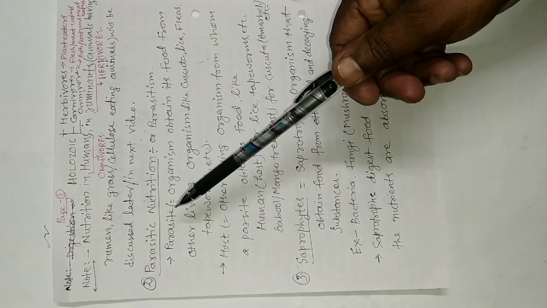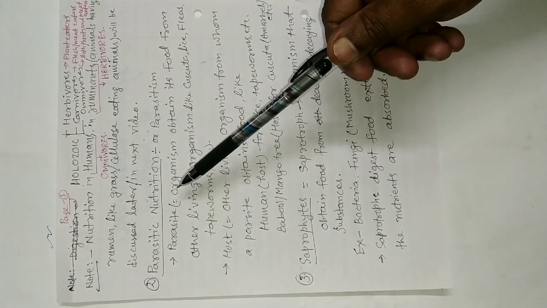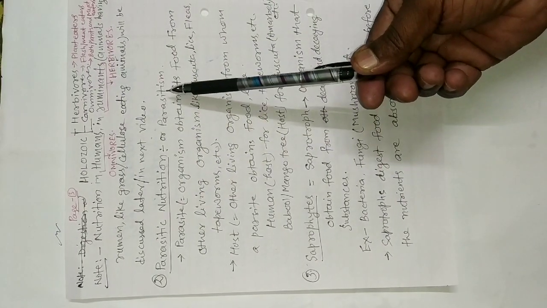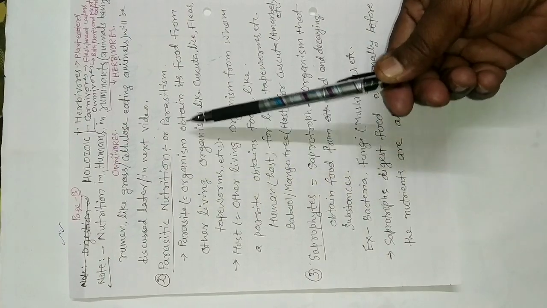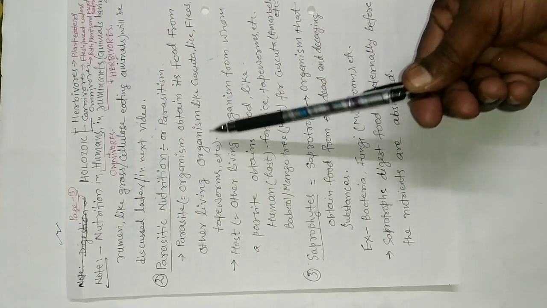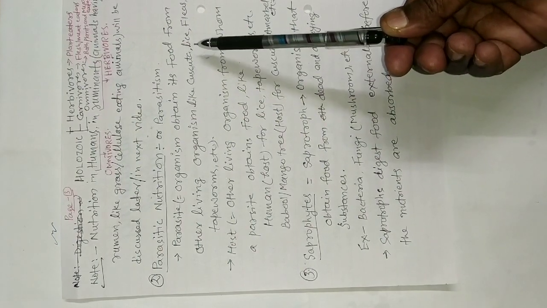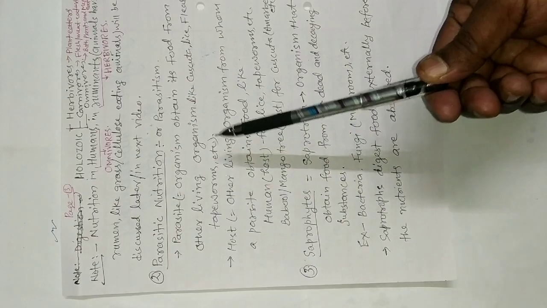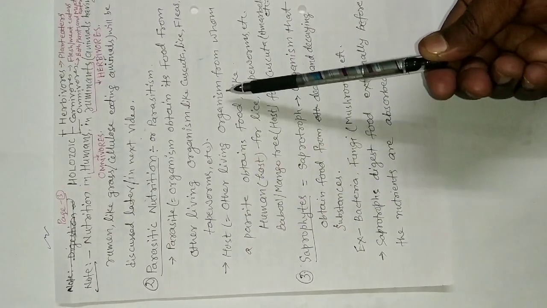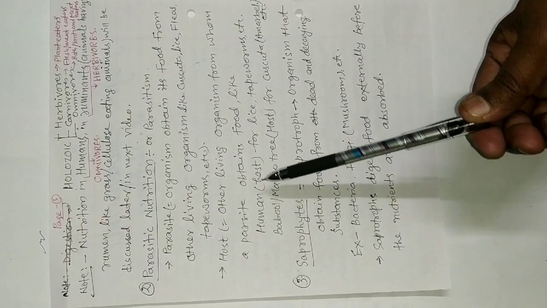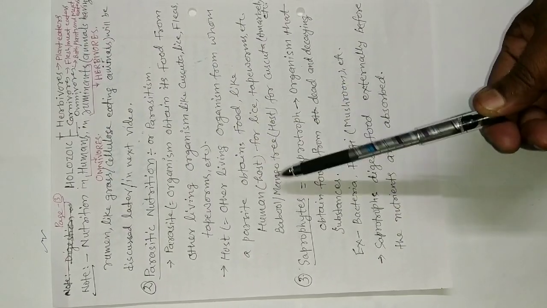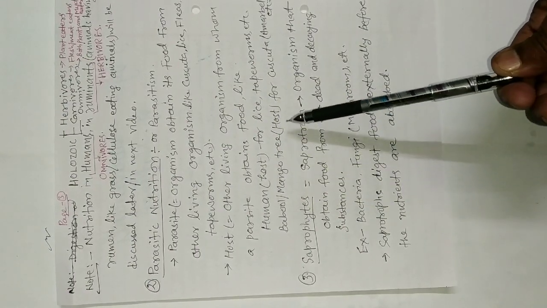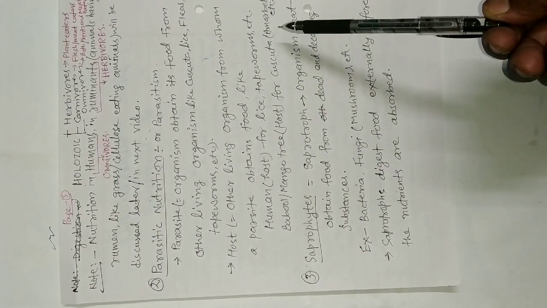Now the second type of heterotrophic nutrition is parasitic nutrition or parasitism. A parasite organism obtains its food from other living organisms, like cuscuta, lice, fleas, tapeworms, etc. A host is the other living organism from whom a parasite obtains food, like a human host for lice and tapeworms, and a mango tree host for cuscuta or amarbel.